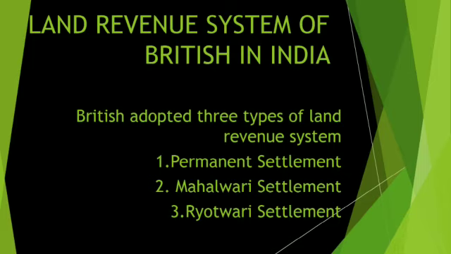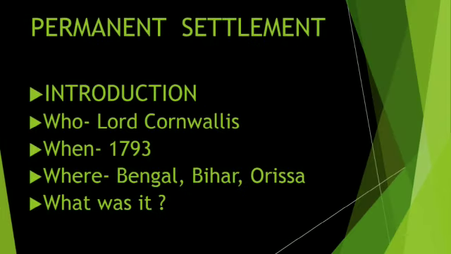They started taking taxes from the farmers, made changes in the revenue collection system, and introduced three main policies to collect revenue. These were number 1, the Permanent Settlement, number 2, the Mahalwari Settlement, and number 3, the Ryotwari Settlement. The Permanent Settlement was introduced by Lord Cornwallis.